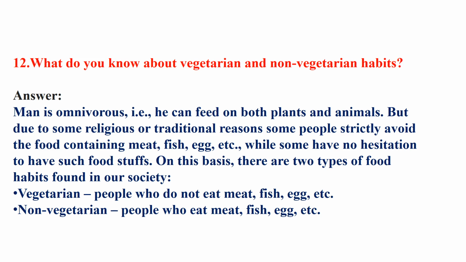So on this basis, there are two types of food habits found in our society. First is vegetarian, second is non-vegetarian. Vegetarians means the people who do not eat fish, egg, meat, etc. They are called vegetarian, and the people who do not obey such restriction, who eat meat, fish, egg, etc., are called non-vegetarian. Okay, I know most of you are non-vegetarian.